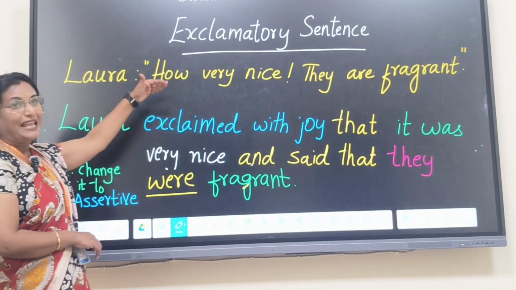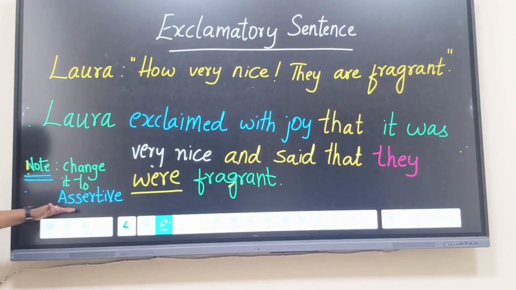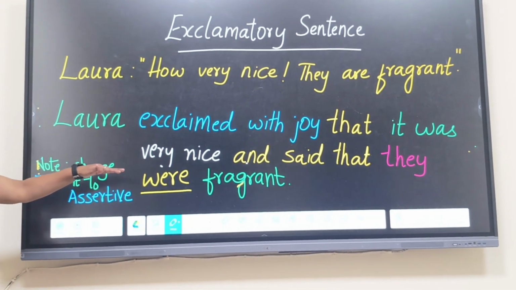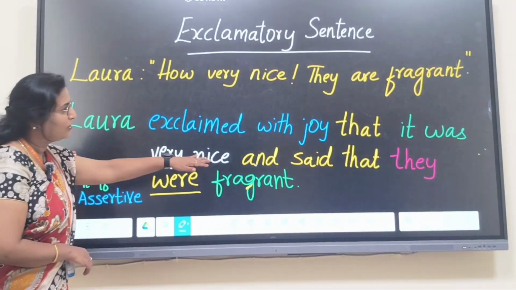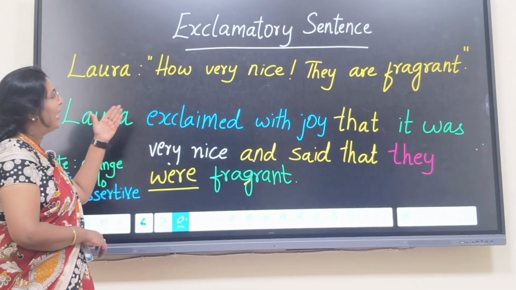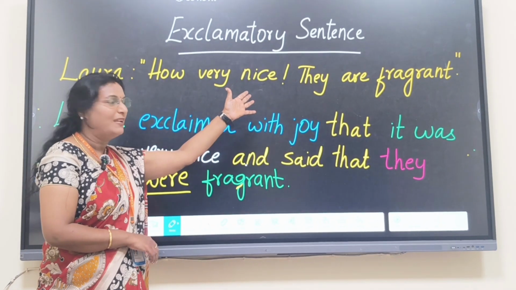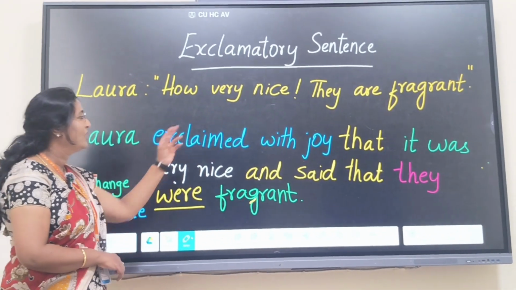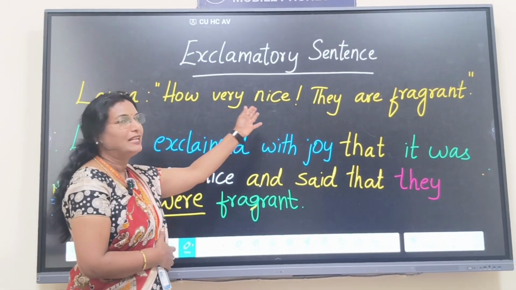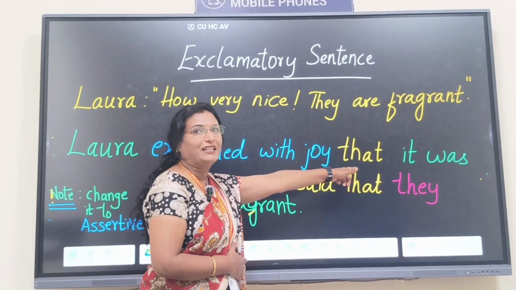And this exclamatory sentence should be changed to an assertive sentence. Assertive means it should look like a statement, or more like a simple sentence. So Laura exclaimed with joy, because as soon as she saw that violet flower, she was very happy with its beauty and fragrance. So she exclaimed in a sudden outburst, saying that, oh, they are really nice. So she exclaimed with joy that. Why do you have to write that here?